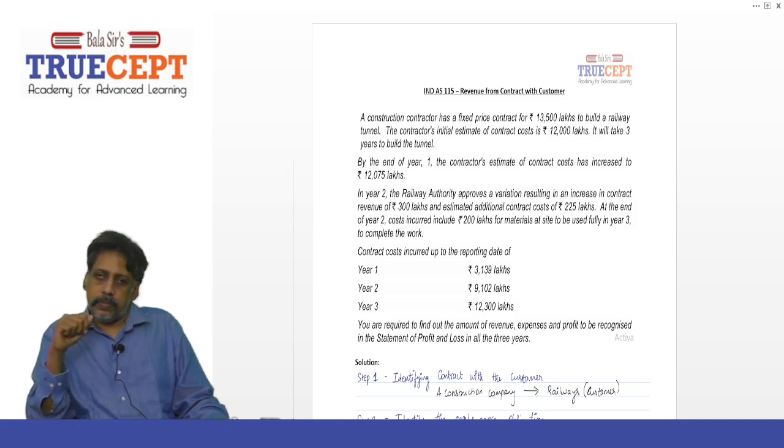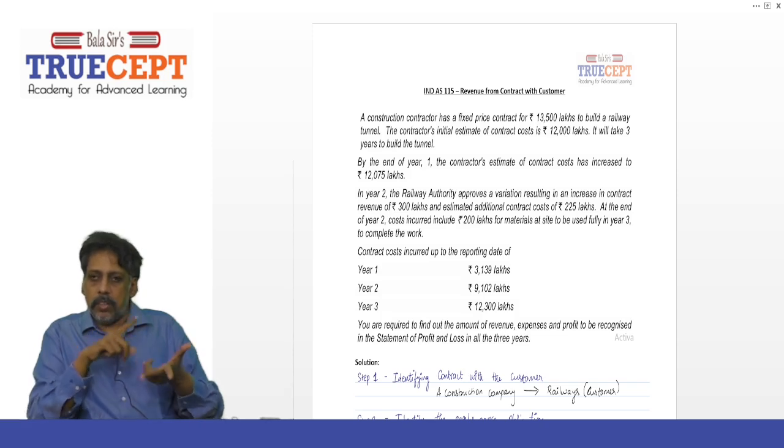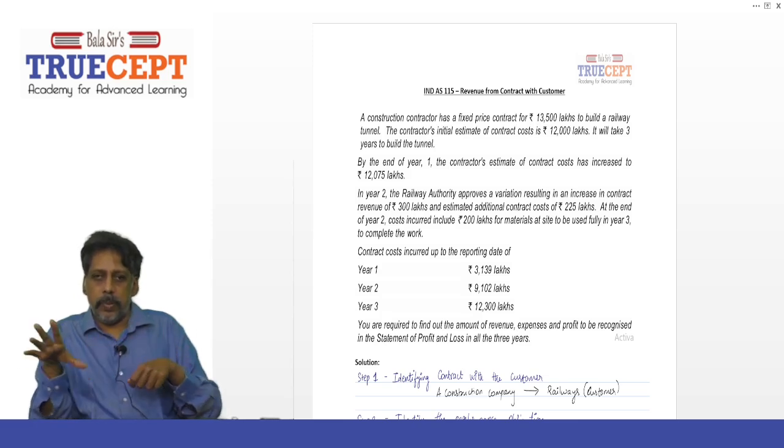A construction contractor has a fixed price contract of rupees 13,500 lakh to build a railway tunnel. Now let us assume that you are the construction company. So you are the service provider, the construction entity, and your customer is the Railways. So you're going to construct a tunnel for them, and that is a performance obligation. That's a promise you made, that you're going to construct a tunnel for the Indian Railways.